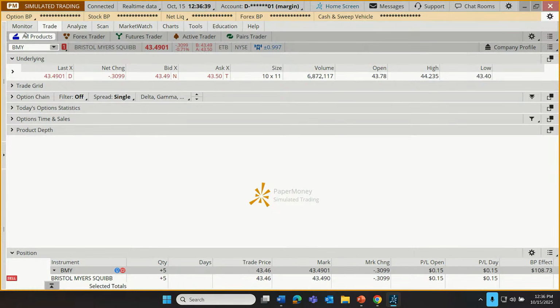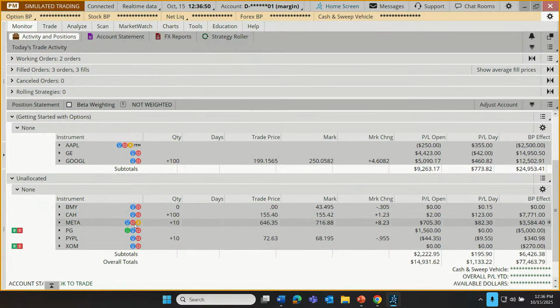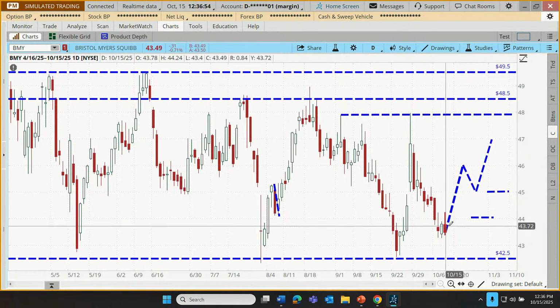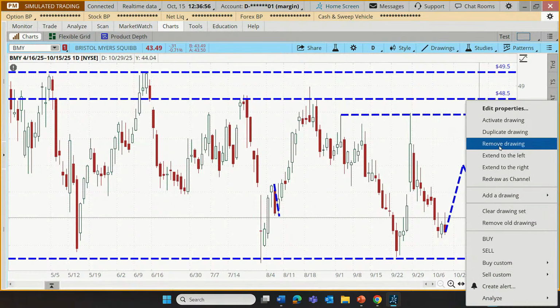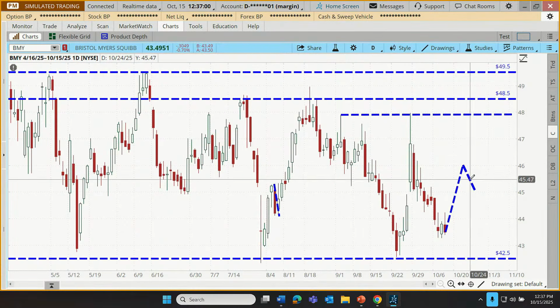Send. Okay, so as that's working to fill, there it is, sold those shares for $43.49. I think we made 3 cents on those. Let's say that our trader, let's clean up our chart. Remove that drawing. Let's remove this drawing. Let's remove these 3. Just sort of tidy things up.